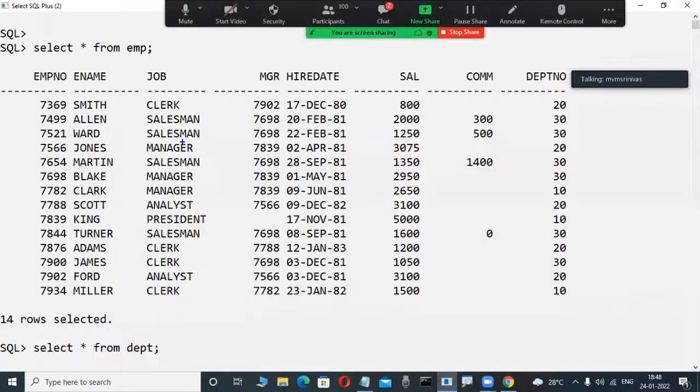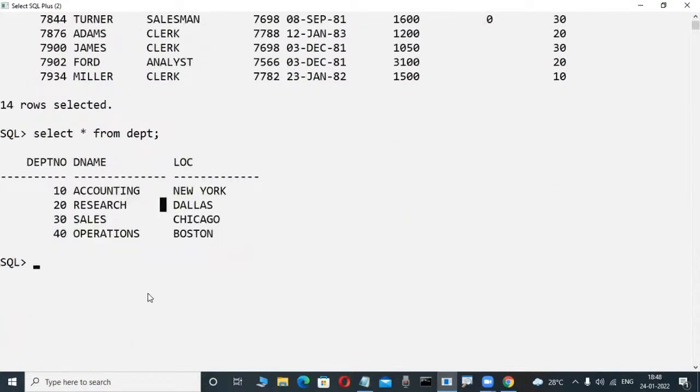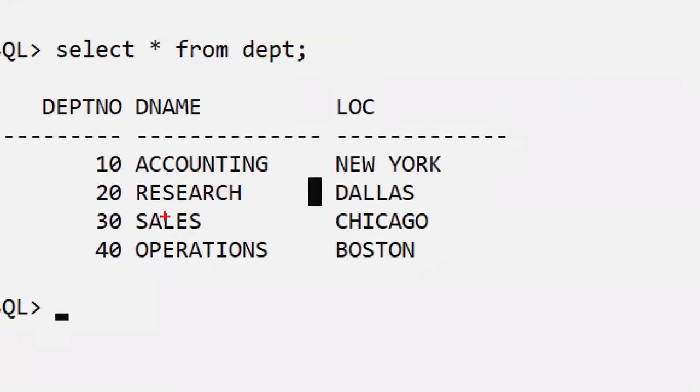This is a big size table, that's why they are thinking it is the master table. Absolutely wrong. This is not a master table. Here, EMP is a child table. Really correct, very good. Some fellows are guessing; how they are guessing, I don't know. But DEPT is a master table.